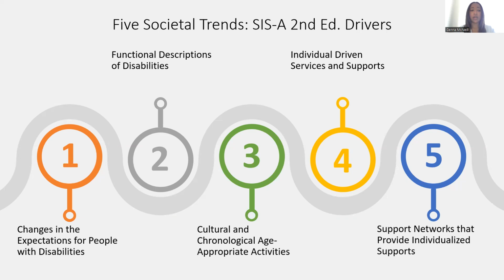The 5 major changes or trends included changes in expectations for people with disabilities, a change in the functional descriptions of disabilities, recognizing the cultural and chronological age appropriate activities, a shift towards person-centered thinking, where supports and services are individually driven, and the growth of support networks providing individualized supports.